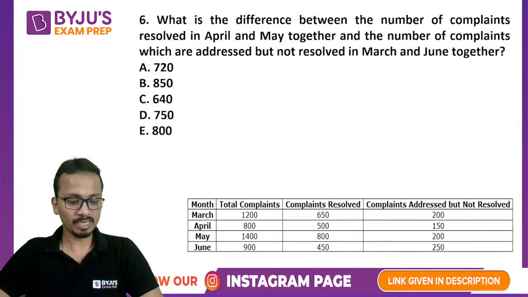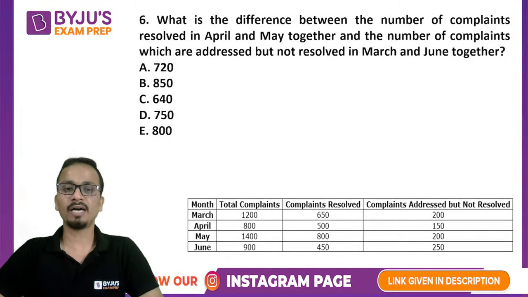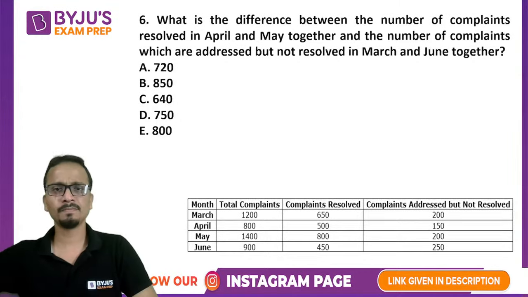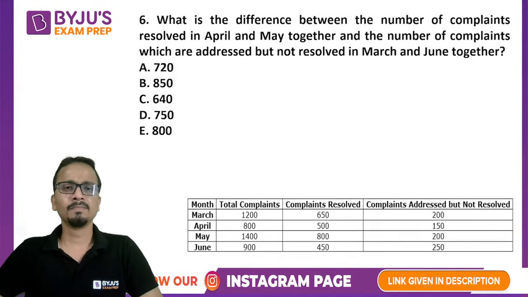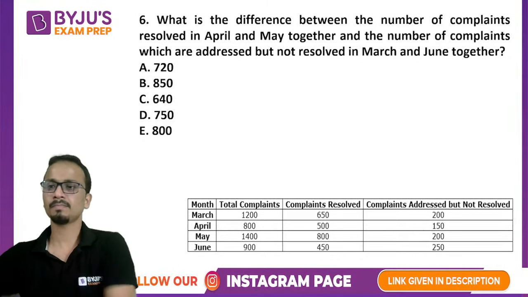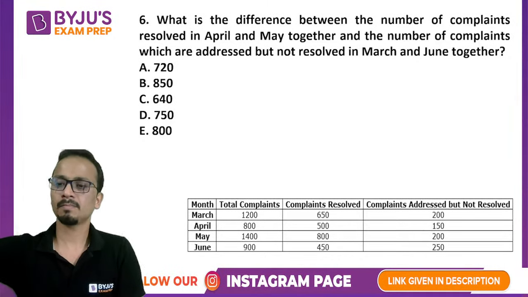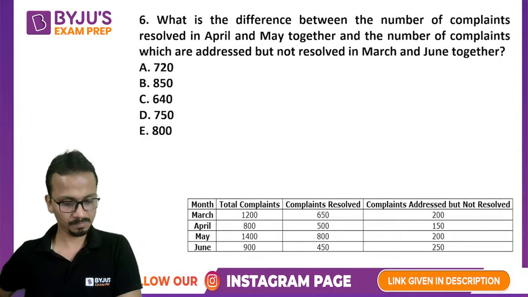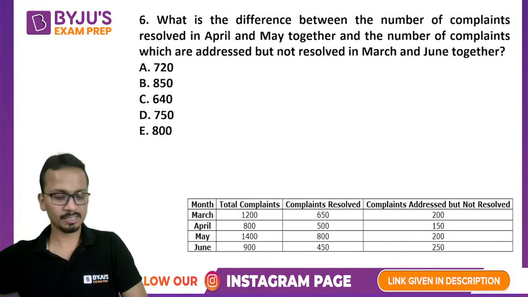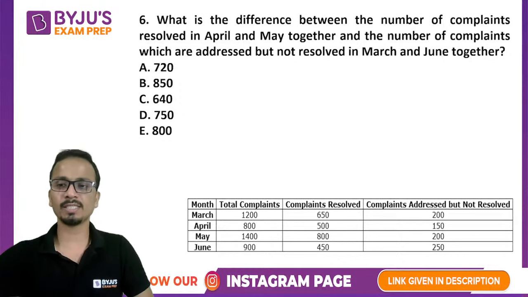Be careful in calculating these values. All right, come on. This is not a difficult one.